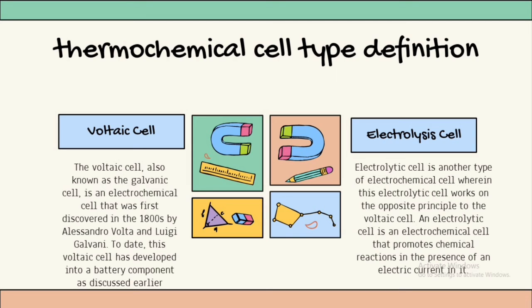A voltaic cell, also known as a galvanic cell, is an electrochemical cell that was first discovered in the 1800s by Alessandro Volta and Luigi Galvani. To date, this voltaic cell has developed into a battery component as previously discussed. In a sense, a voltaic cell is an electrochemical cell in which a chemical reaction occurs that produces proportional electrical energy.